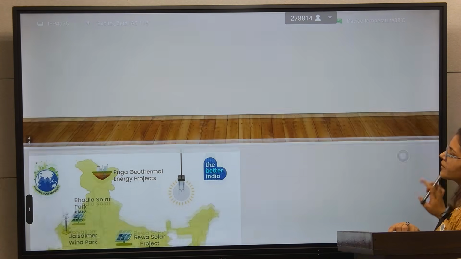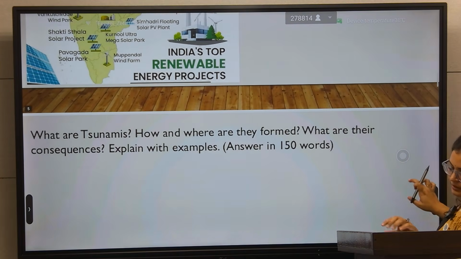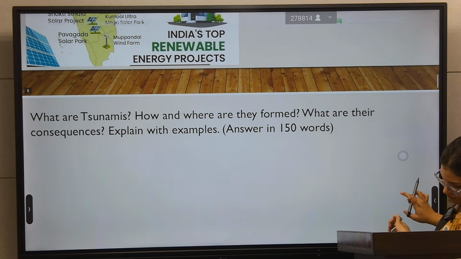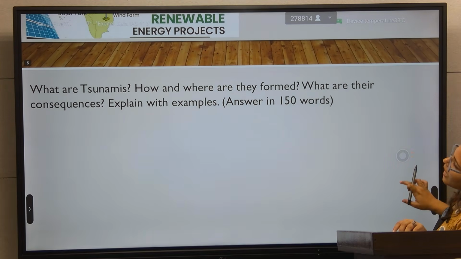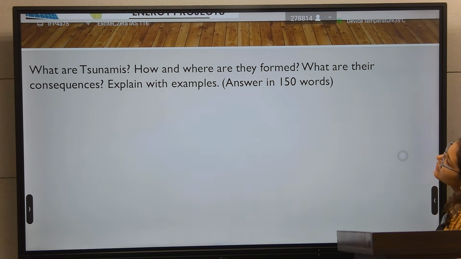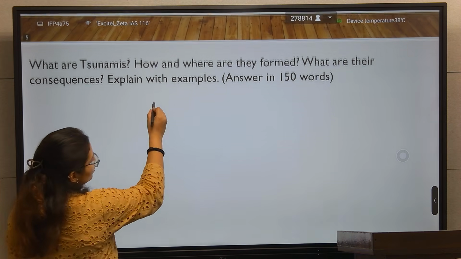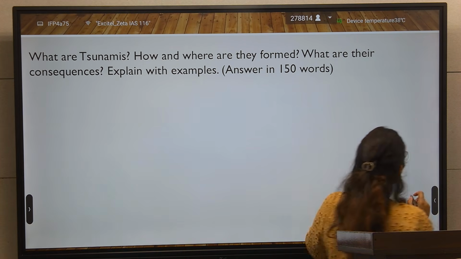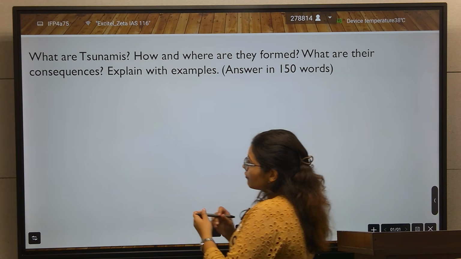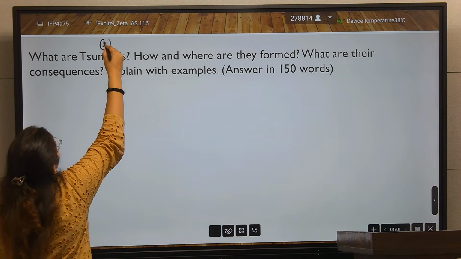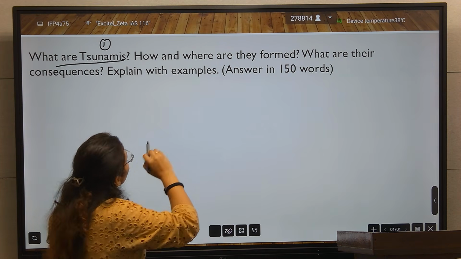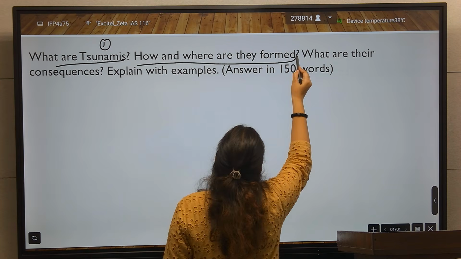Let's move towards the next question. What are tsunamis, how and where are they formed, what are their consequences? Explain with examples. So there are three parts, and this is a 10 marker question. In the 10 marker question, the first part is what is a tsunami. The second part is how and where they are formed.